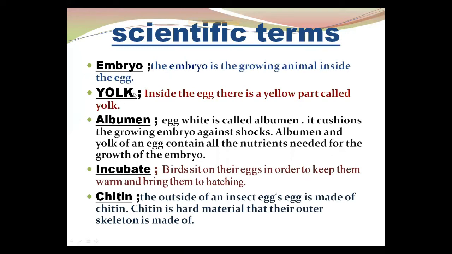Okay, yolk: the yellow part inside an egg. Inside the egg, there is a yellow part, which is the yolk. Albumin: the egg white is the albumin. It cushions the growing embryo against shock. The albumin and yolk of an egg contain all the nutrients needed for the growth of the embryo.